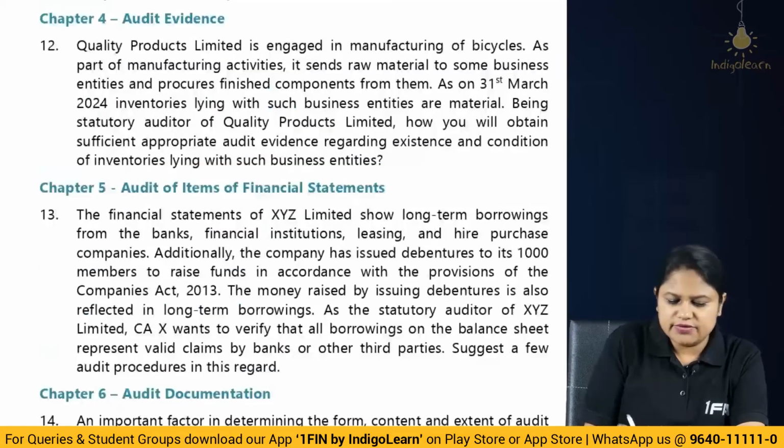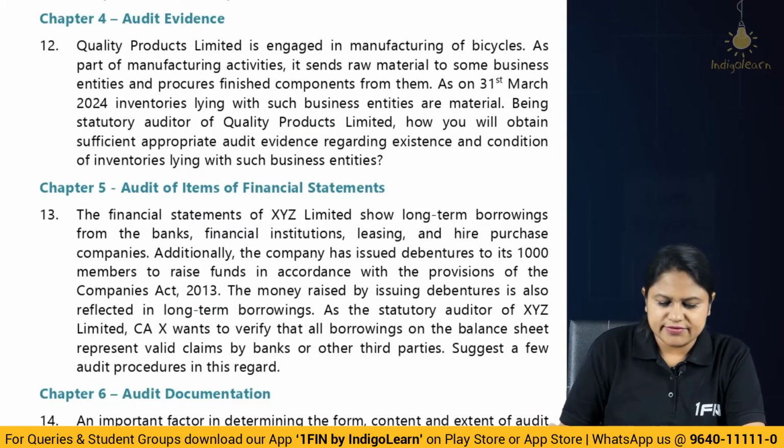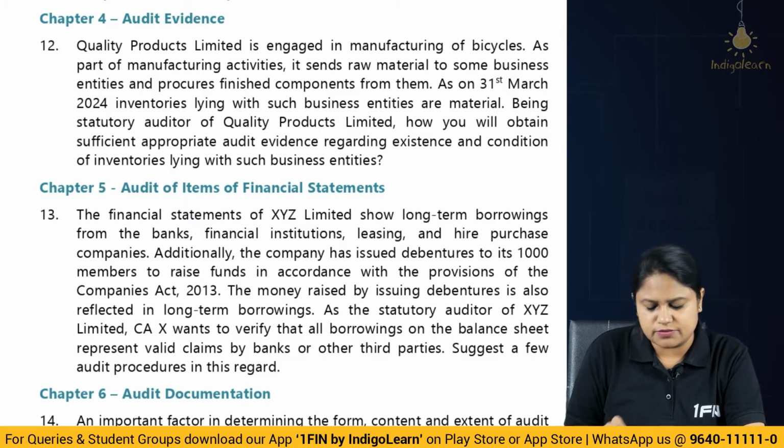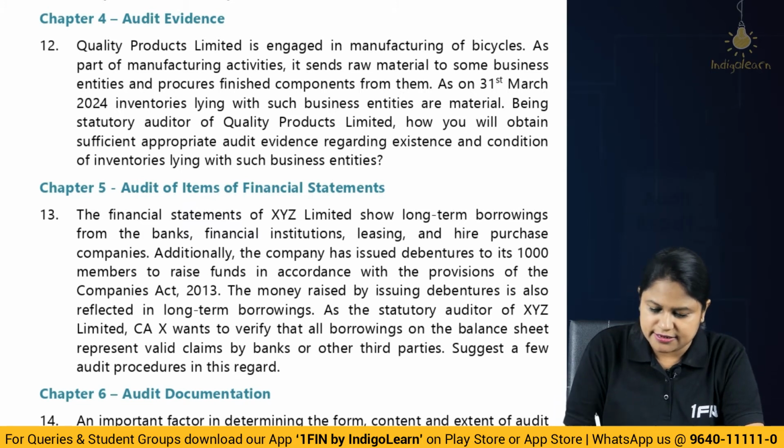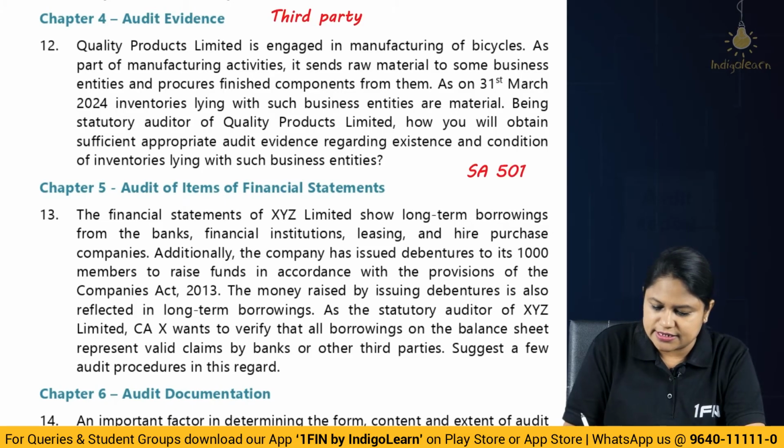So now the next question we will pick up from chapter 4, audit evidence. Quality Products Limited is engaged in manufacturing of bicycles. As a part of manufacturing activities, it sends raw material to some business entities and procures finished components from them. So they are sending raw materials and getting the finished goods. Okay. As on 31st March 2024, inventories lying with such business entities are material. So it is inventory lying with a third party.